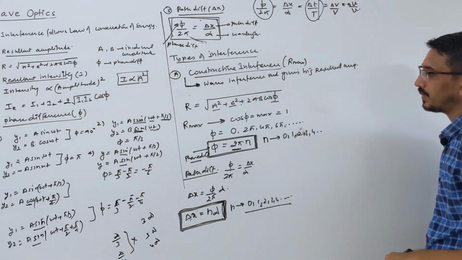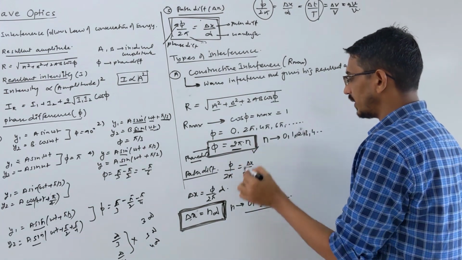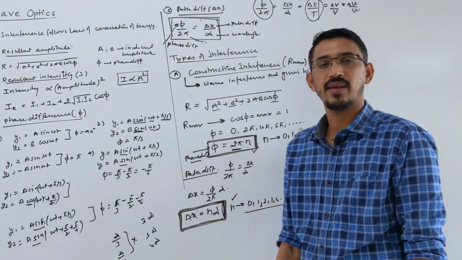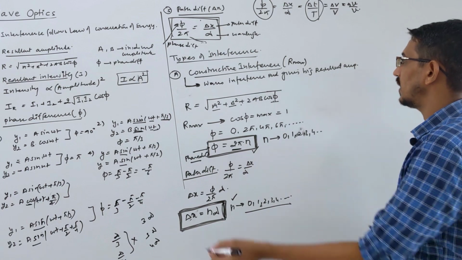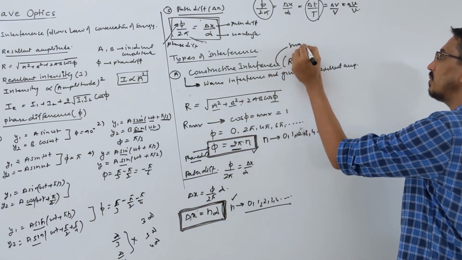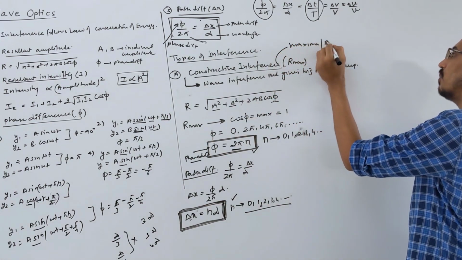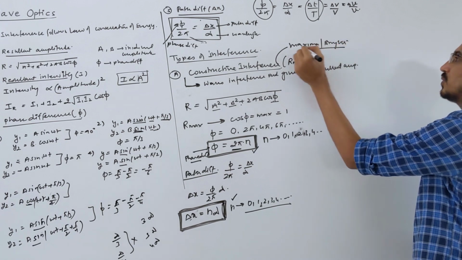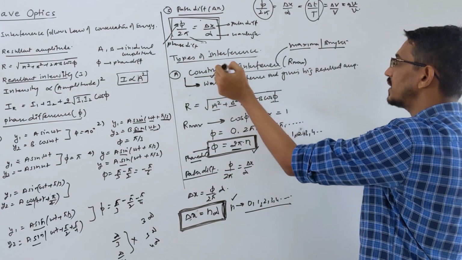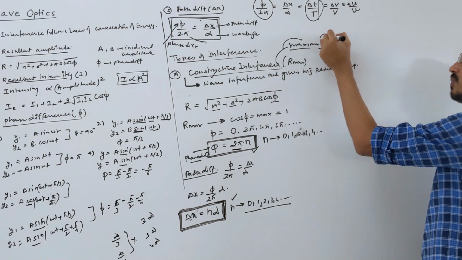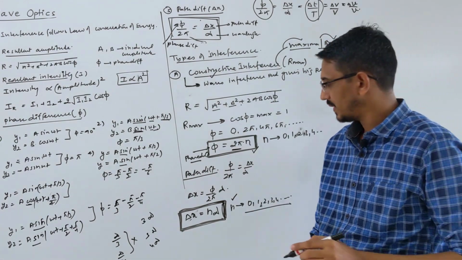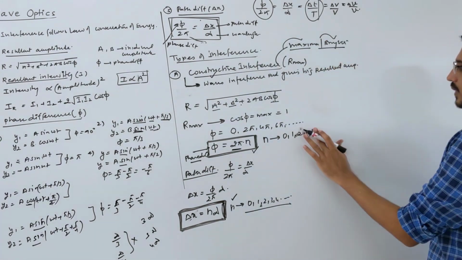Now you understand that under these two conditions constructive interference will happen. Do not confuse later, this will be called maxima, or bright fringe, when we learn YDS. When constructive interference happens, maxima or bright fringe will be produced.